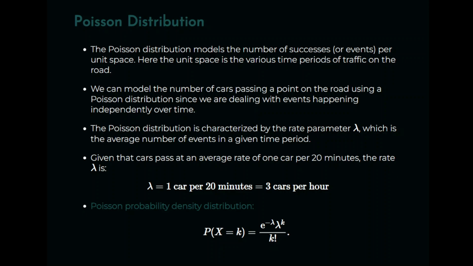The Poisson distribution is characterized by the rate parameter lambda, which is the average number of events in a time period. Now, just watch out, this is very similar to the rate parameter in the exponential distribution. But remember, the exponential distribution and the Poisson distribution are related to each other, but they're not the same.